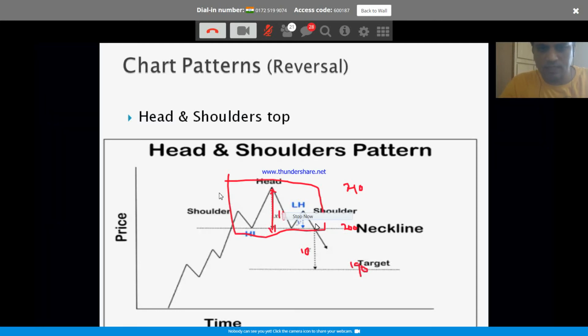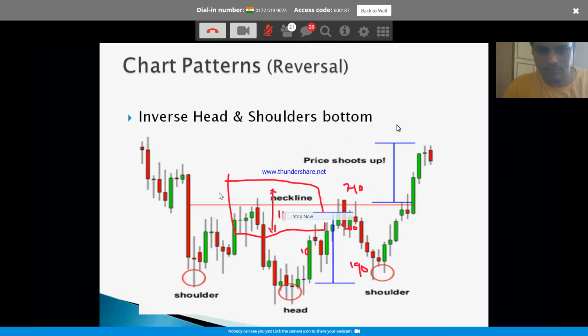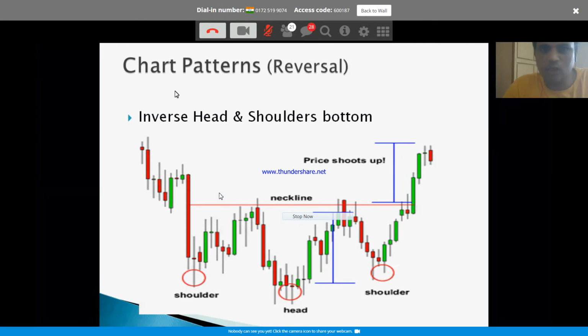Here you can keep a stop loss somewhere here, or even better to be on the safe side, the stop loss should be higher than the right shoulder. Okay. This is opposite to the previous one. Head and shoulder, that is the top formation. It is telling you the market has stopped, or the stock, whatever the equity or trading instrument, has been topping out. This is exactly opposite to the previous one. This is the inverse head and shoulder.